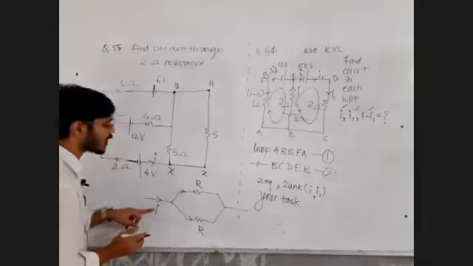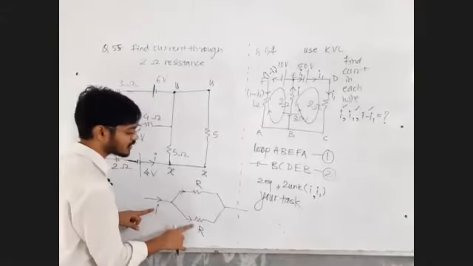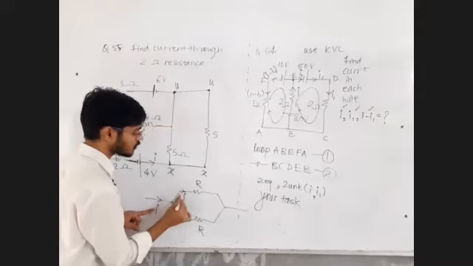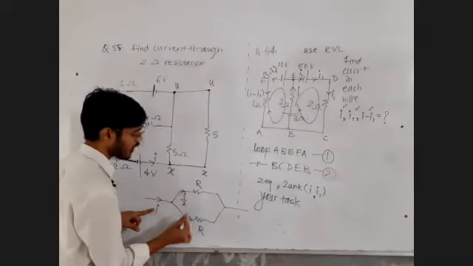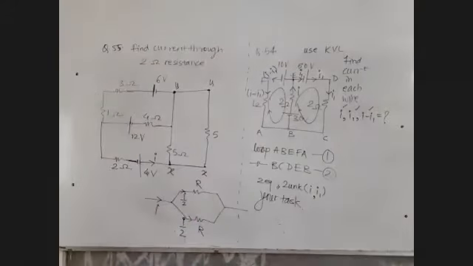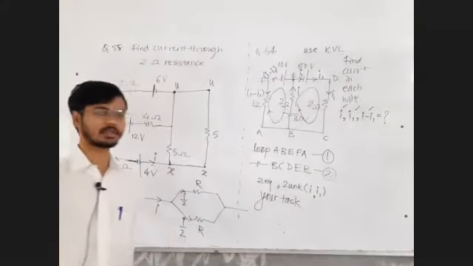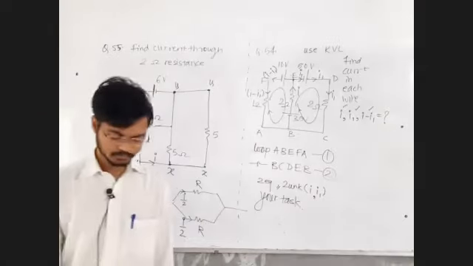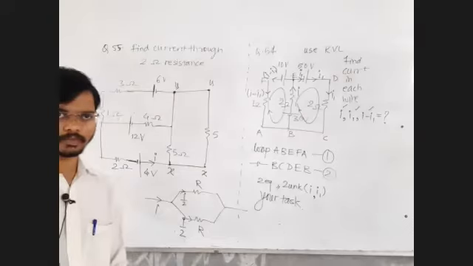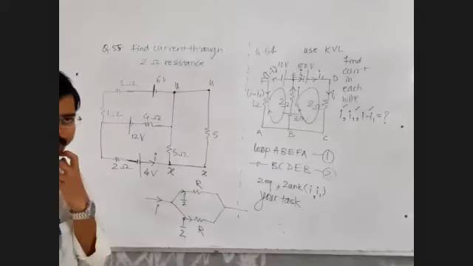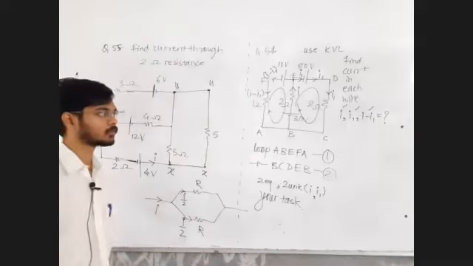So if this is current I and there are two resistances which are equal, means there are two conductances which are equal, so each branch will get equal share of the current. Reply me in the chat box. Agree or disagree to this thought? Good.